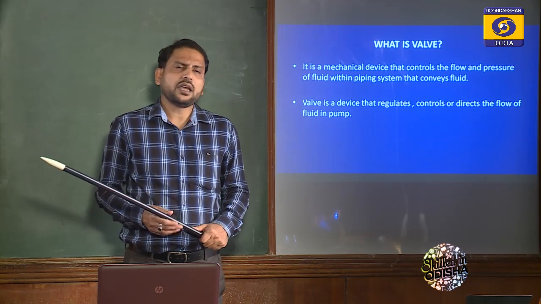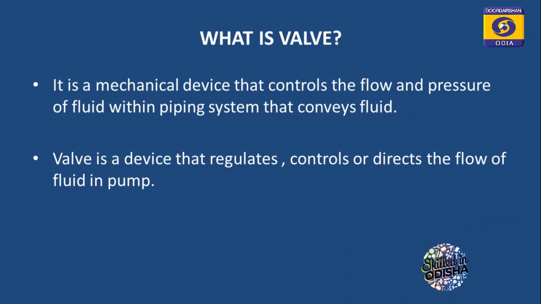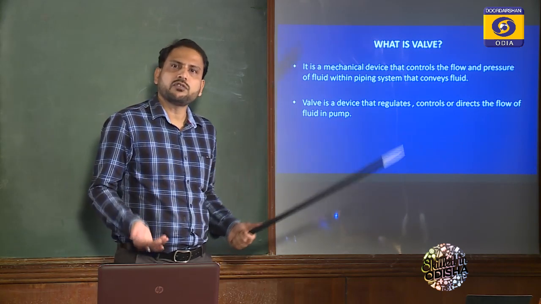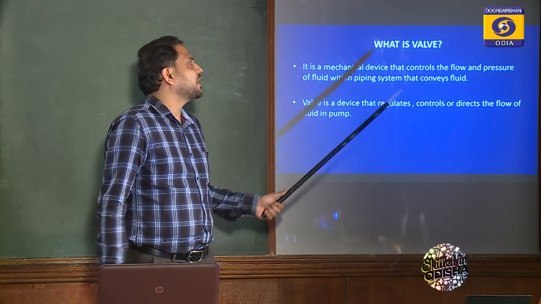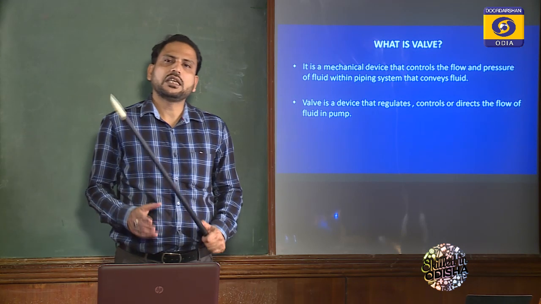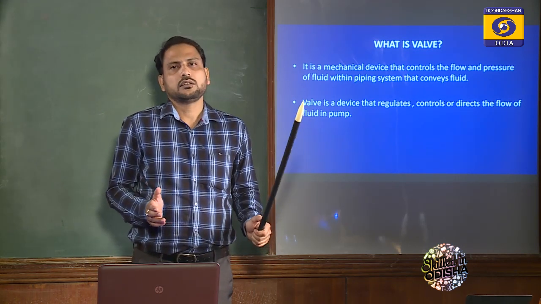In a secondary way, we can define a valve as a device that regulates the fluid flow within the piping system, and it also controls the pressure and directs the flow of fluid. It means it gives the direction for the fluid to flow in the desired direction.